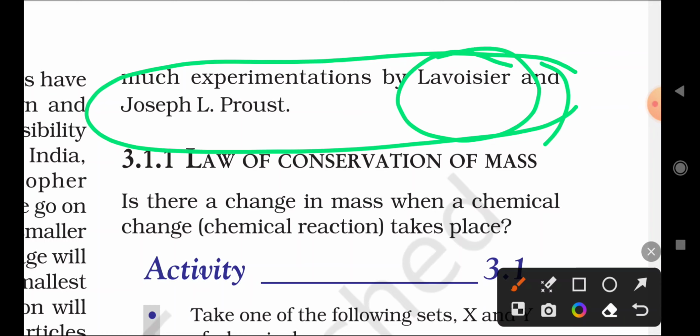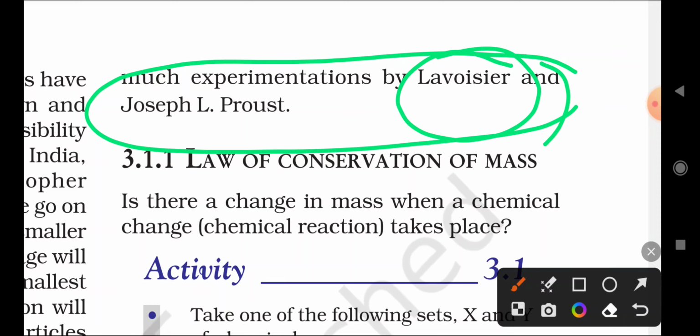Remember that: two scientists gave the laws of chemical combinations, Joseph L. Proust and Lavoisier. The first law of combination is the law of conservation of mass.